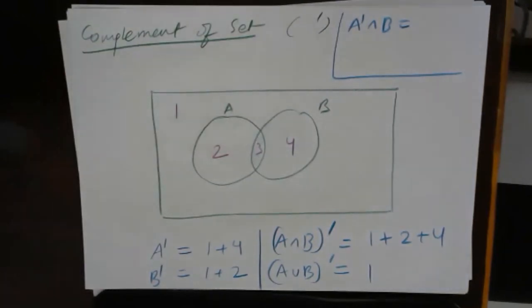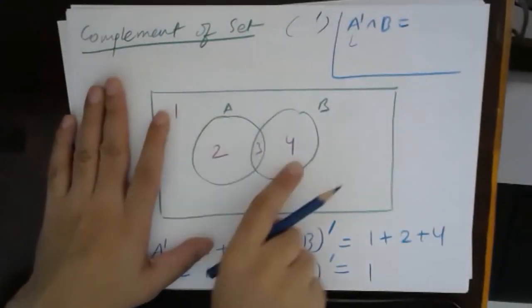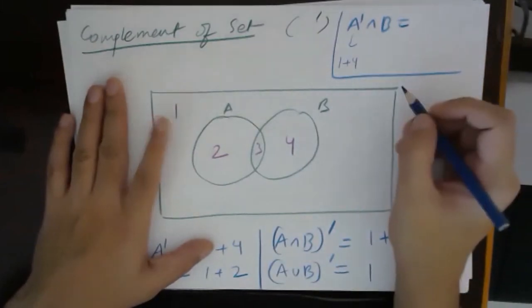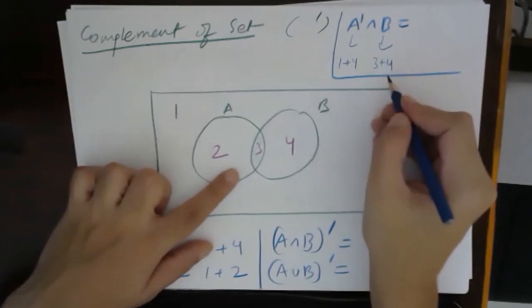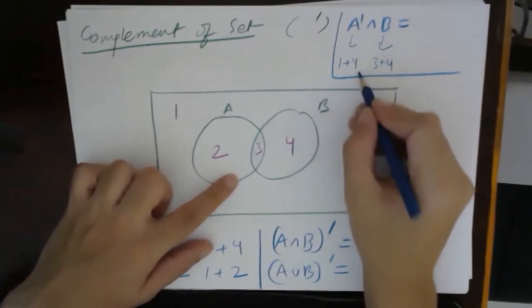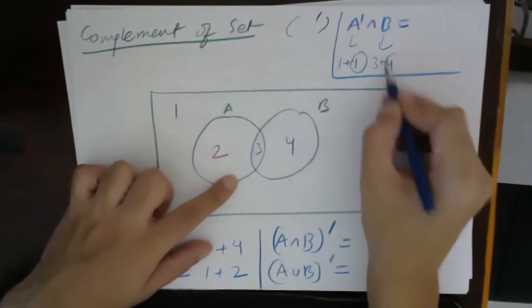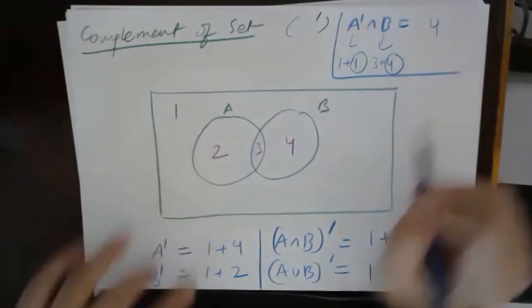Okay, let's see. What does A complement contain? A complement contains 1 plus 4. And what does B contain? B contains 3 plus 4. So what is the intersection between 1 plus 4 and 3 plus 4? The intersection between these two is 4. That means A complement intersection B is nothing but 4.